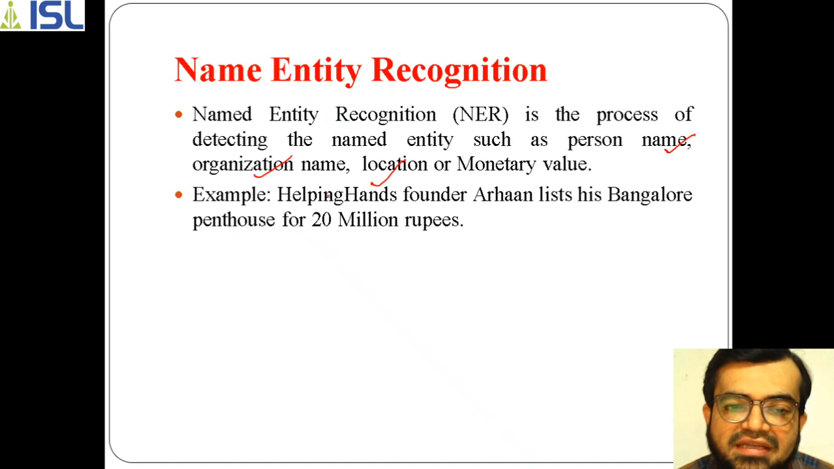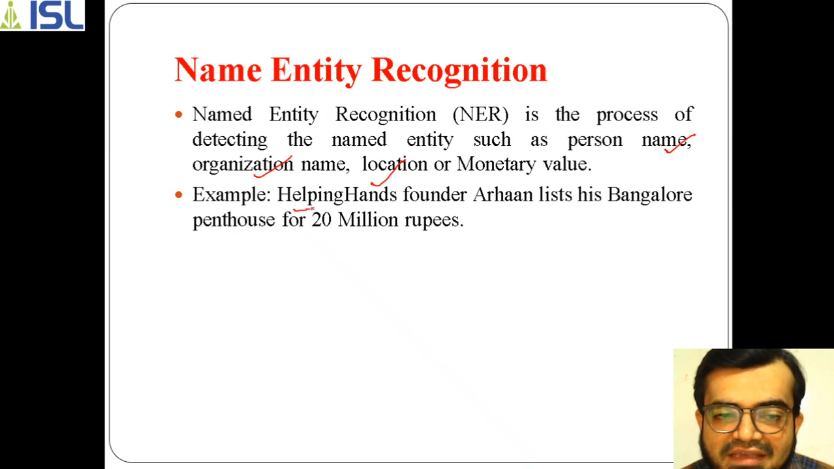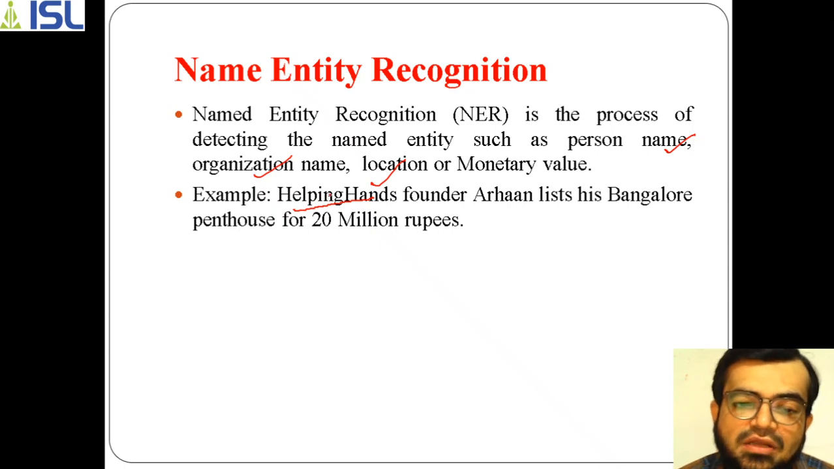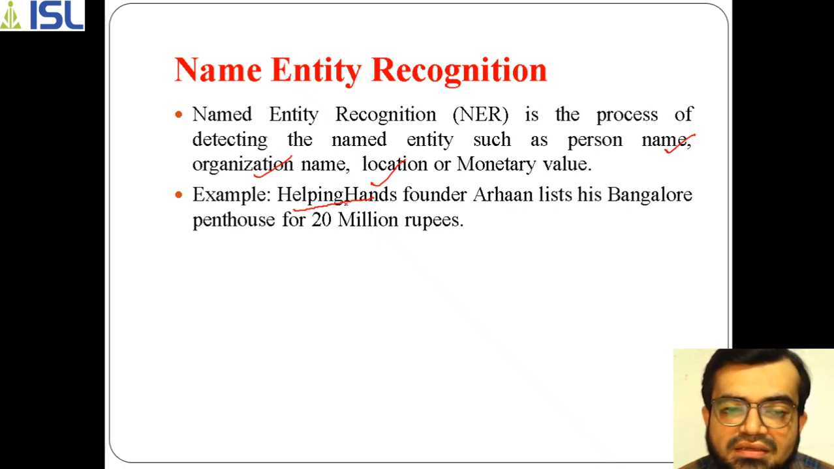For example, if I take this sentence, there is a group of things there. So we have to find out what named entity it is. For example, helping hands. So what is this actually? It's an organization, a charitable organization, where helping hands is an organization.